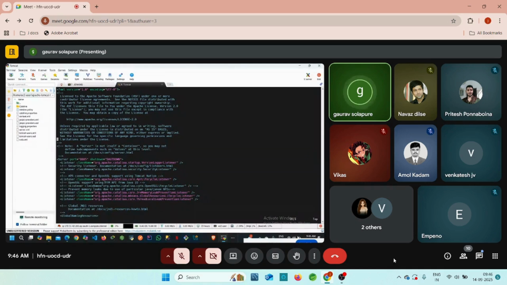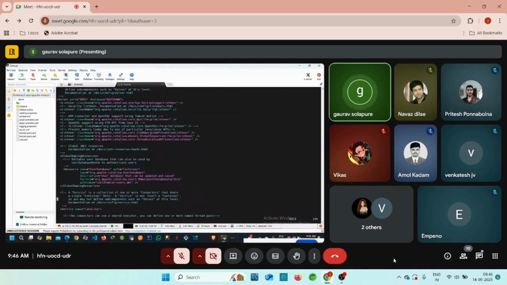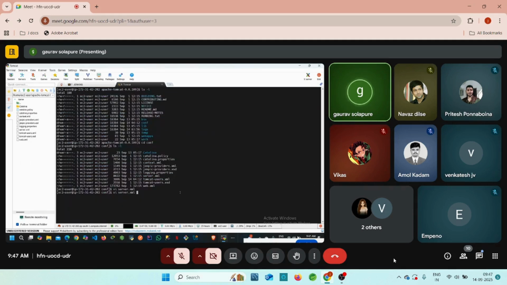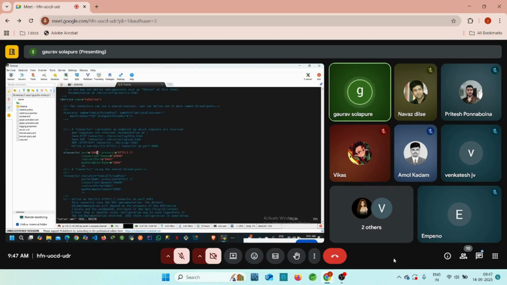You can check here the port number 8080 is already configured. Just replace this port number with a different port number. Here, check the connector port number is 8080, right? Press I, it means our file is going into edit mode. Then you can replace this 8080 with 8081, right? Then click on escape and save this file, :wq. You can check once again our changes are reflected successfully, right? 8081 is our port number for this Tomcat server, right?